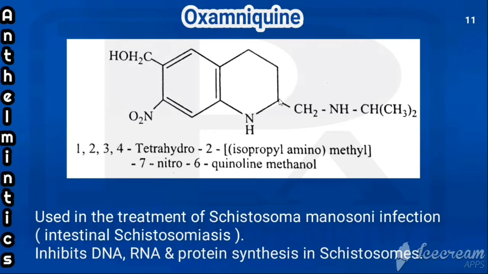Tetrahydro. Then second portion, what is attached? This is isopropyl amino methyl close bracket. Then 7-nitro. This is 7-nitro quinoline 6-methanol or 6-quinoline methanol. So that is the chemical name of oxamniquine. That is used in the treatment of Schistosoma mansoni infection, that is called intestinal schistosomiasis, and it inhibits DNA, RNA and protein synthesis in schistosomes.